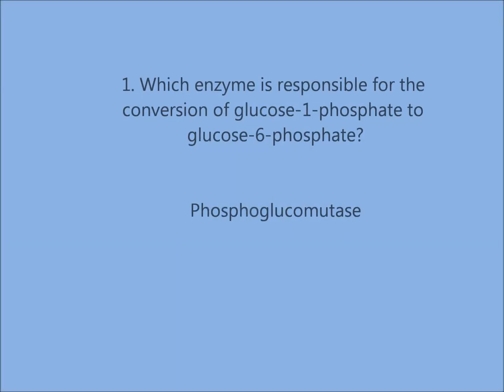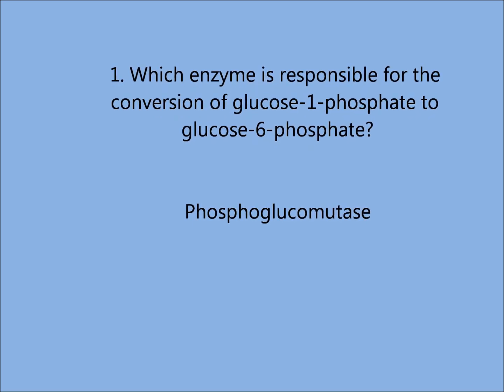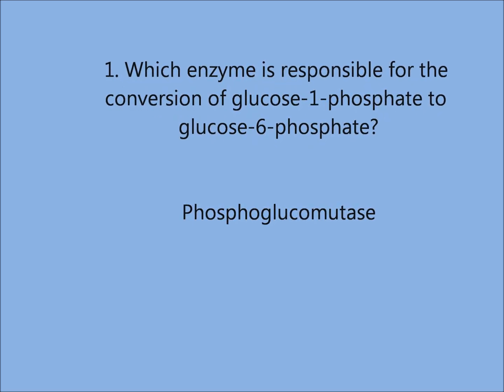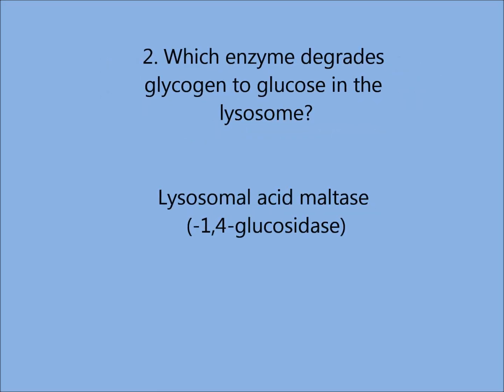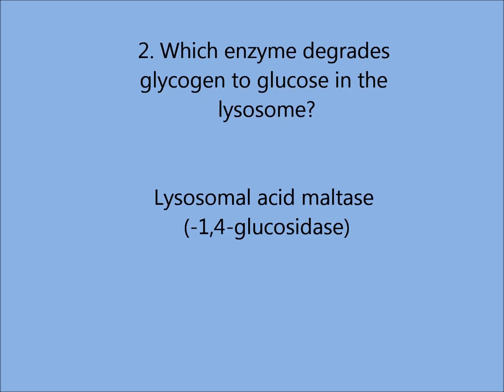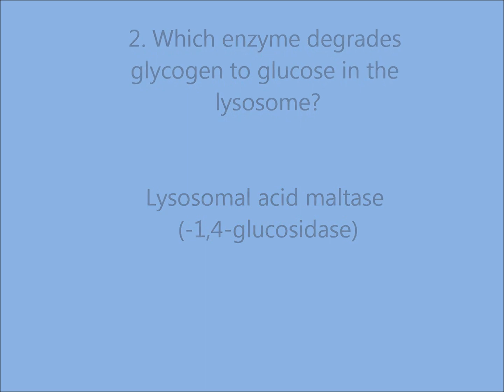Biochemistry-20. Which enzyme is responsible for the conversion of glucose 1-phosphate to glucose 6-phosphate? Phosphoglucomutase. Which enzyme degrades glycogen to glucose in the lysosome? Lysosomal acid maltase, alpha-1,4-glucosidase.